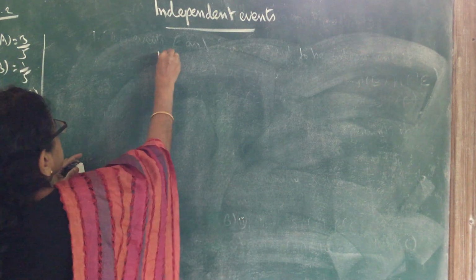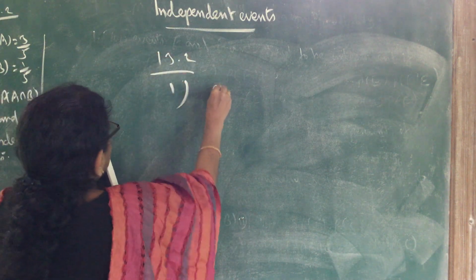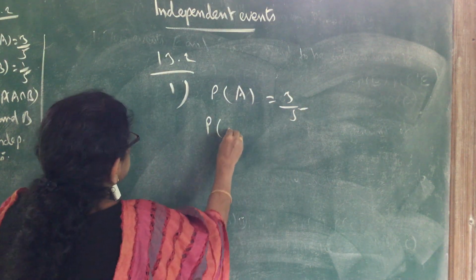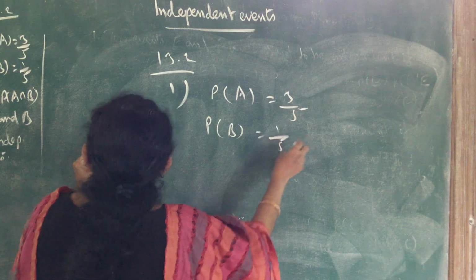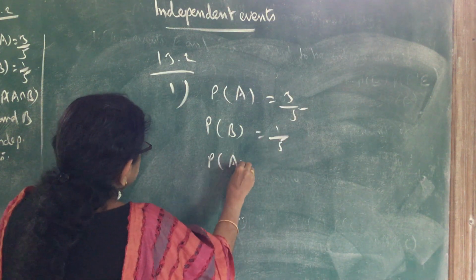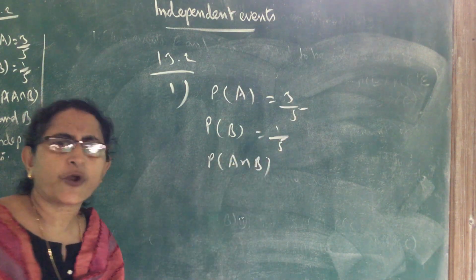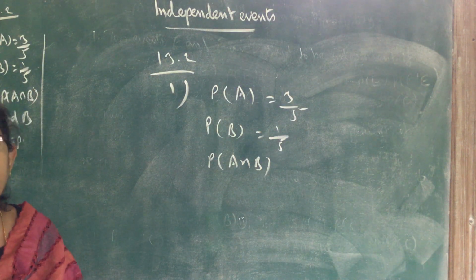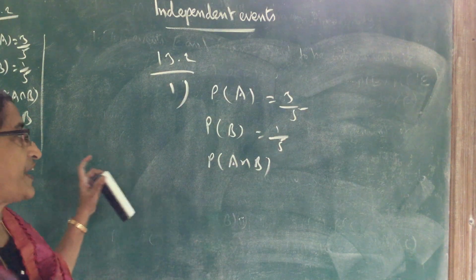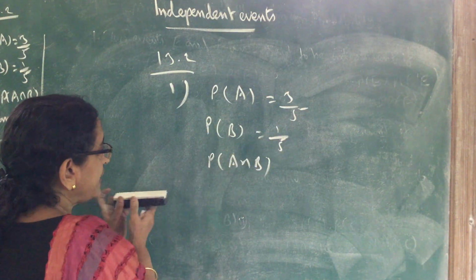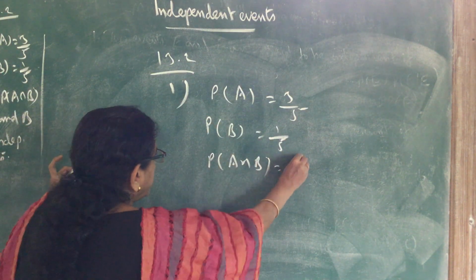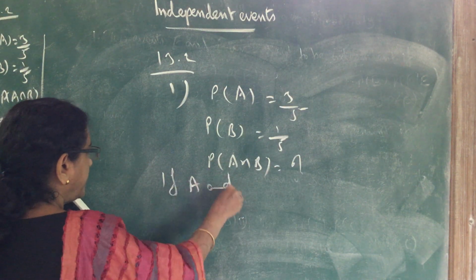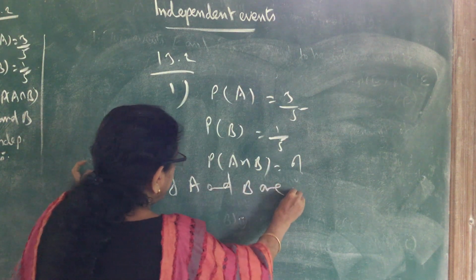13.2, first one is: P of A is given as 3 by 5 and P of B is given as 1 by 5. Find the probability of A intersection B, given that A and B are independent events. So we want to find the probability of A intersection B if A and B are independent events.